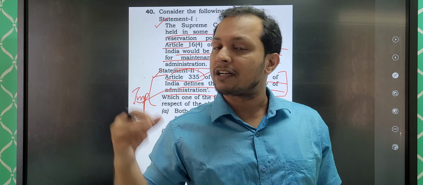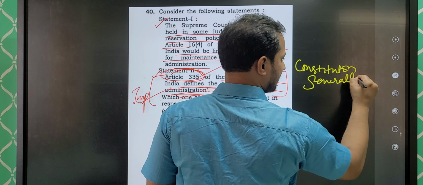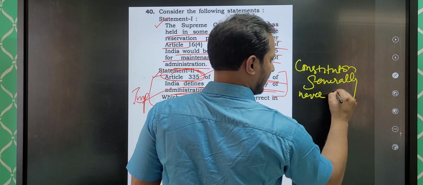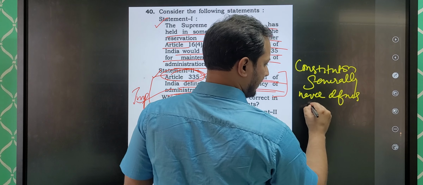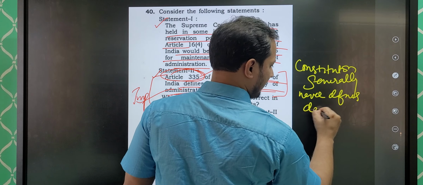So guys, if you see, statement 2 says Article 335 of the Constitution defines efficiency in administration. Guys, Constitution will never define. Let me just write down: Constitution generally never defines, never gives details. It only gives broad principles. Only broad principles. Why broad principles?